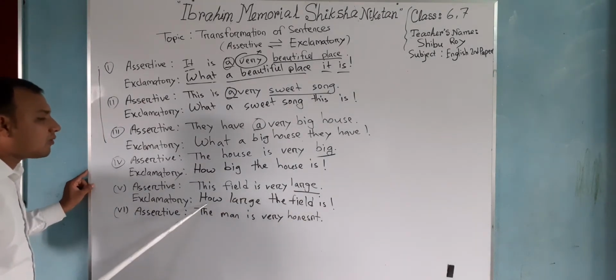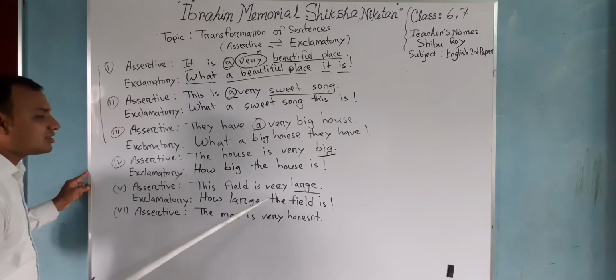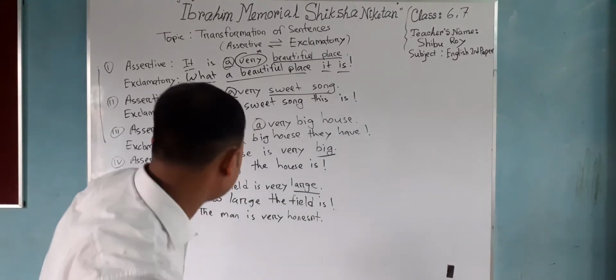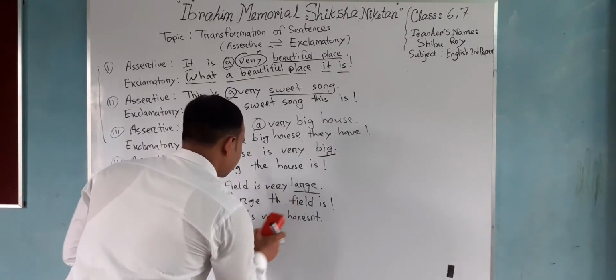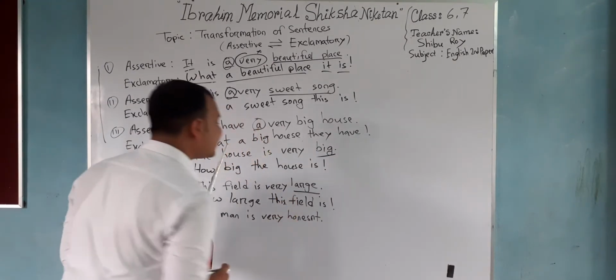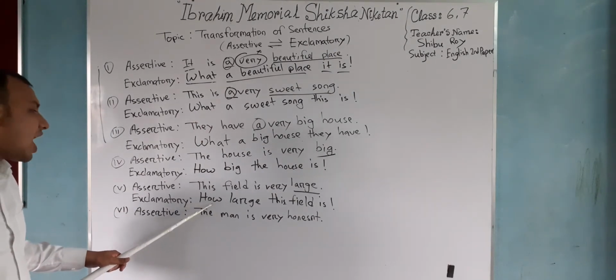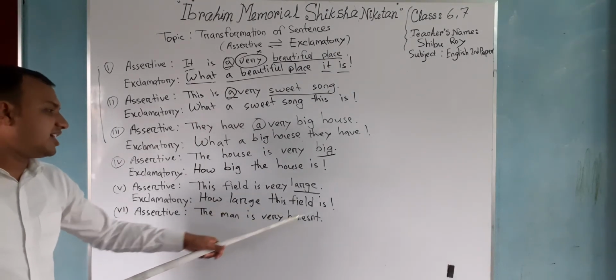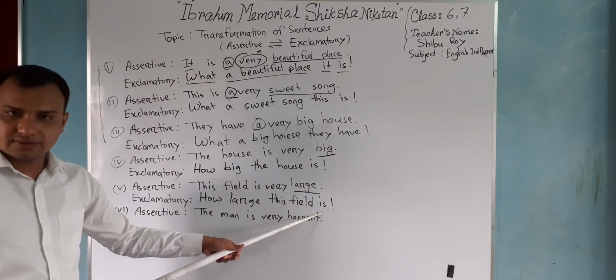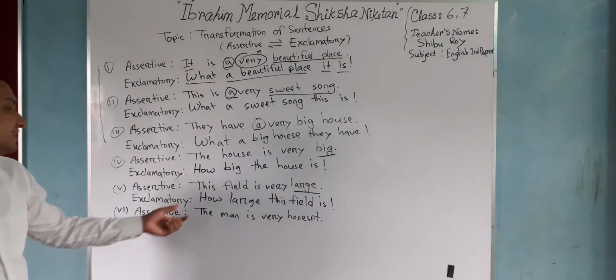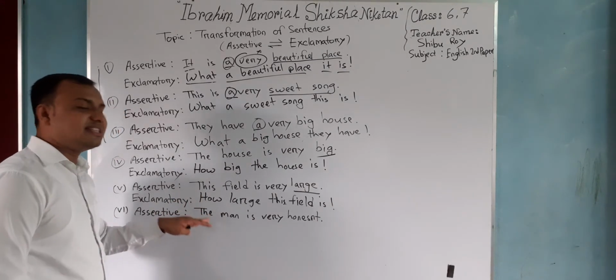First of all, we put the word how, latter part, and then subject and verb: how large this field is. You understand it? First of all, you need to put how, latter part, subject, and the verb. And last one, exclamation sign. And the same will also be applied in this sentence also.